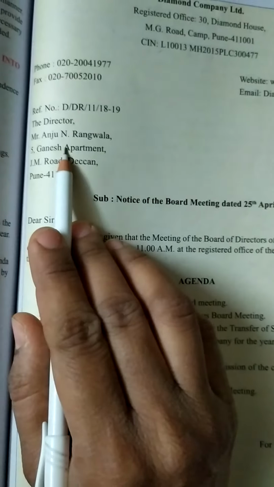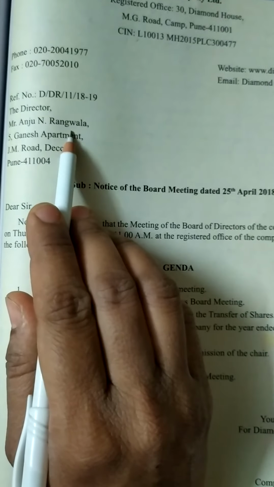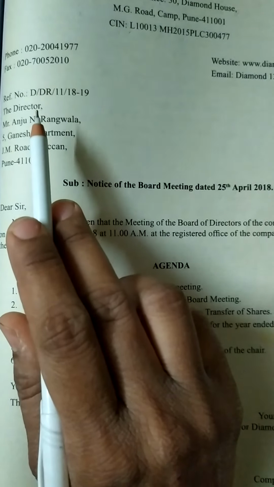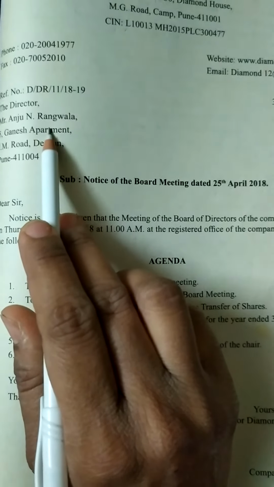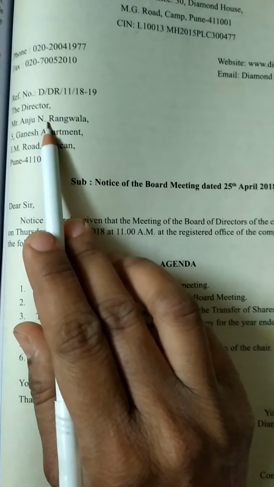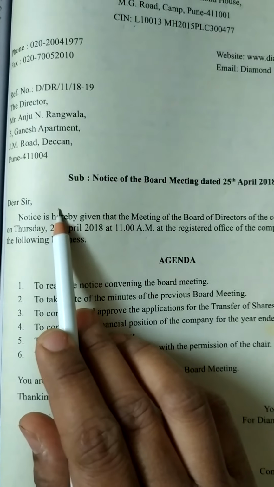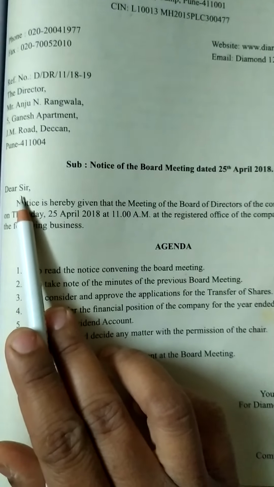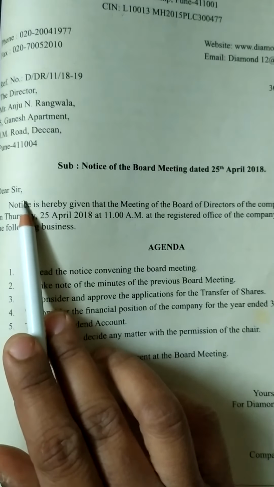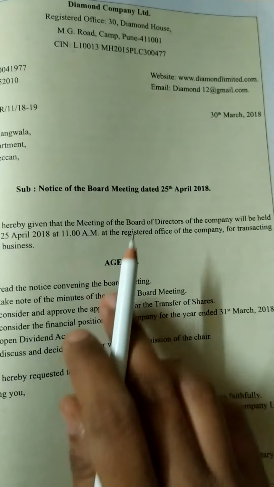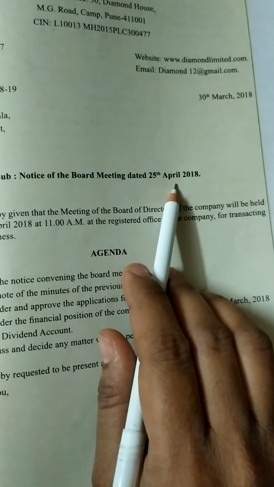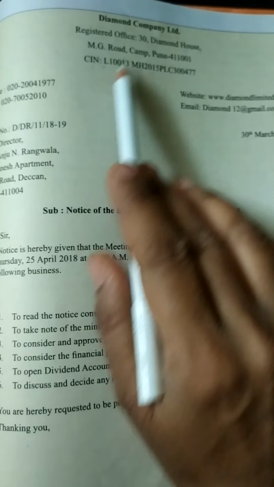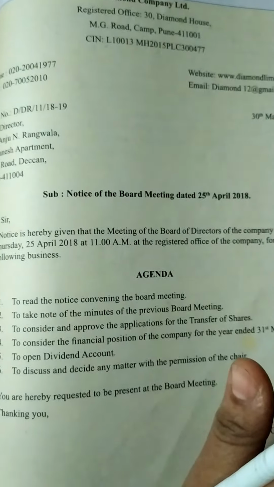The name of the director is Anju Rangwala. Here the salutation will change according to a male or female person. If it's a male person, then we will write dear sir, and if it is a lady or female member, then we will write dear madam. So this is the first letter, that is the notice regarding the board meeting. You can write the same name of the company, address, telephone, fax in every letter.